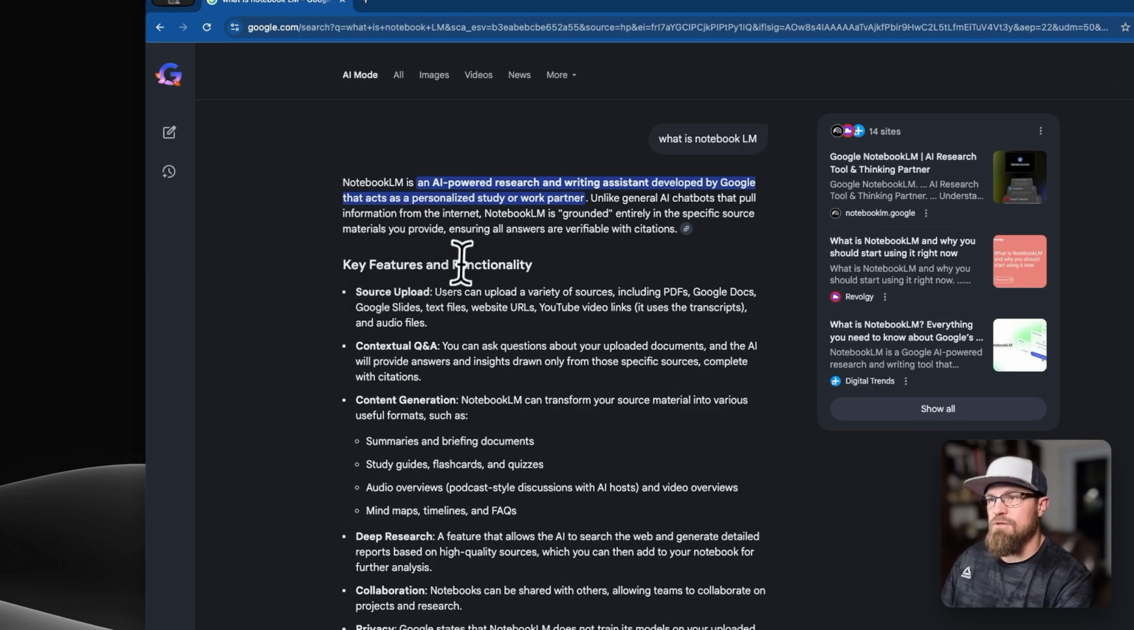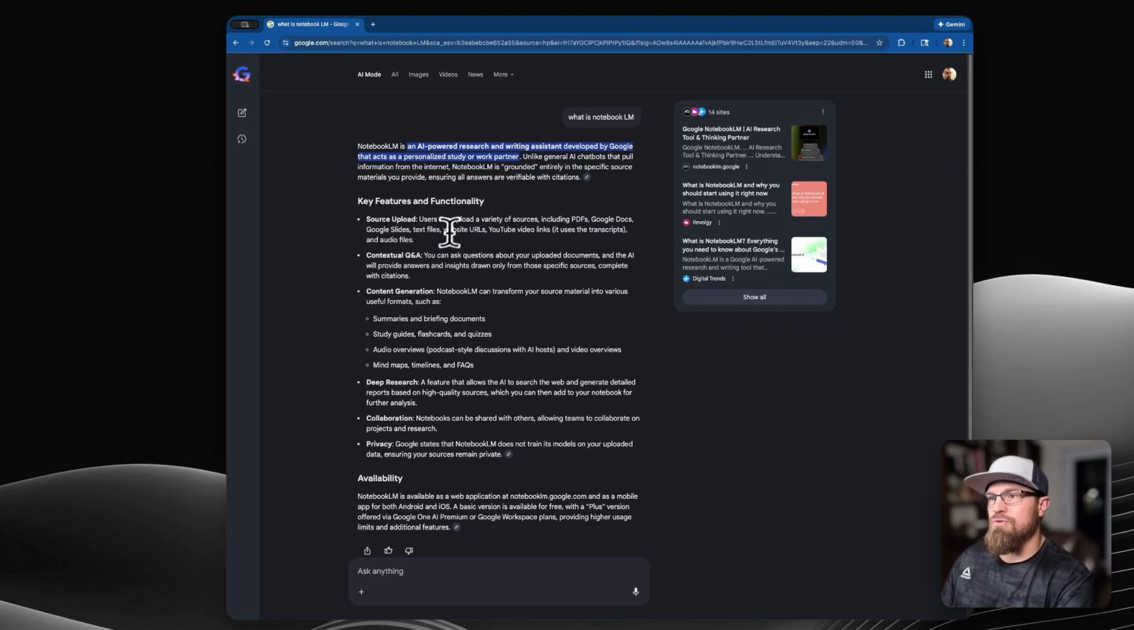Like it says here, key features and functionality, source upload. Users can upload a variety of sources, including PDFs, Google Docs, Google Slides, text, website URLs, YouTube video links, different things like that.